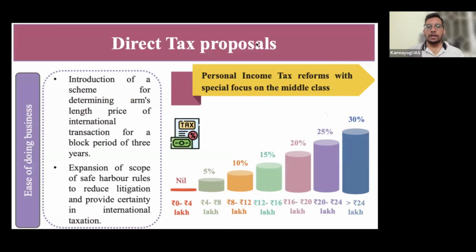Moving to the last part of the first part of the budget. After that, we have more important things to discuss. Arm's length price in international transactions. See, I was discussing it a little confusingly in the previous slide. Arm's length price means the same company which has a branch in another country is considered a different company under DTAA, so that these prices will be decided.